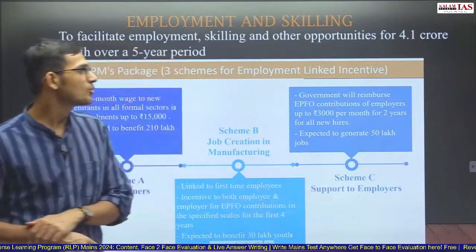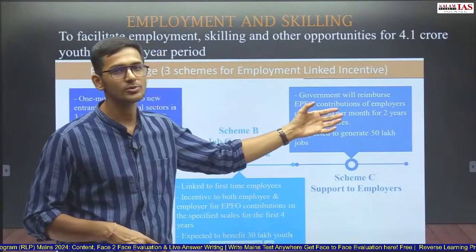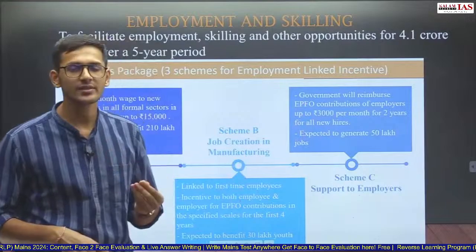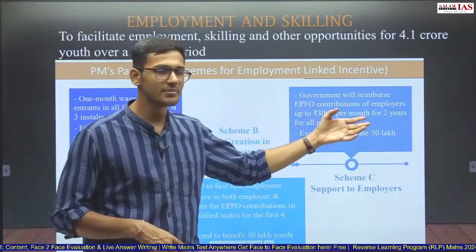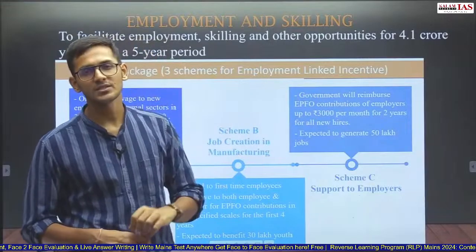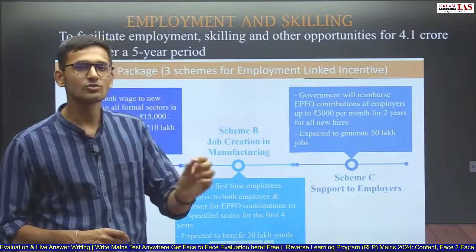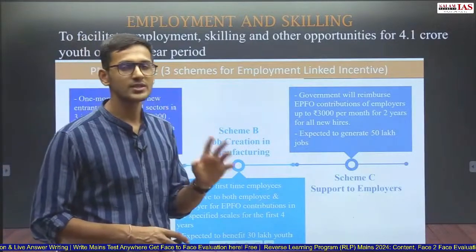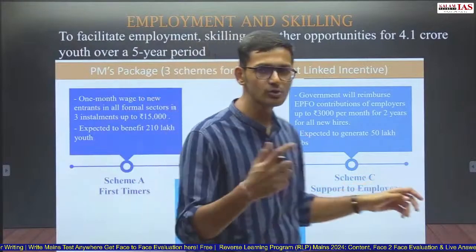Then third is support to employers for providing EPFO contribution. If they are registering their employees under PF and giving them PF benefits, then the government will give the EPFO contribution of employers up to 3,000 rupees per month, for 2 years for the new joinees. All these 3 benefits are available for new joinees.